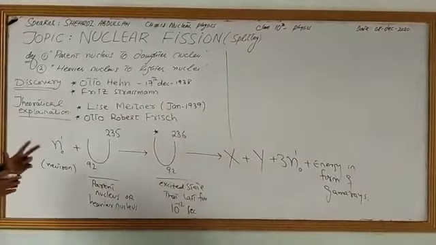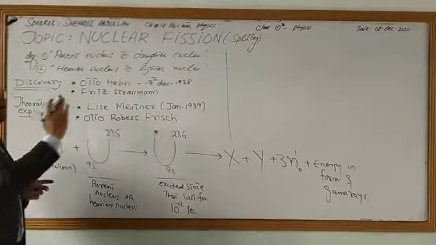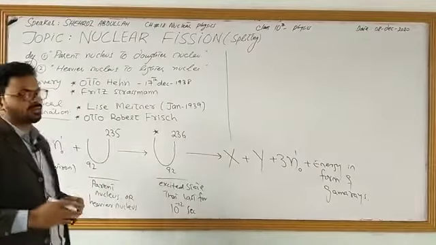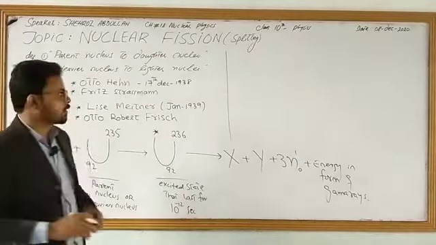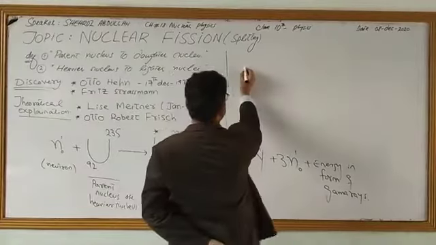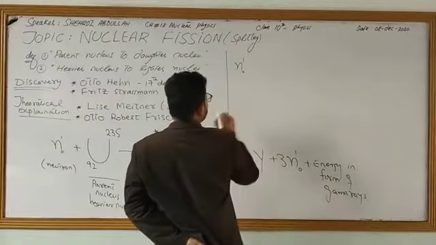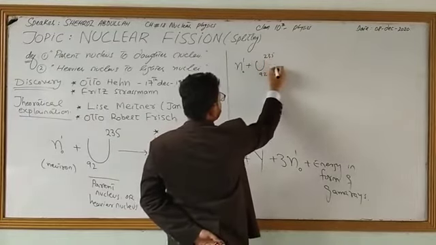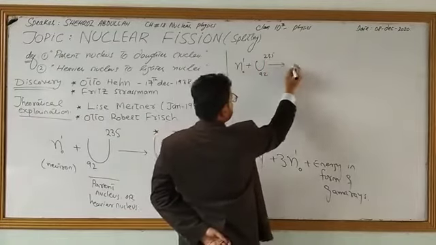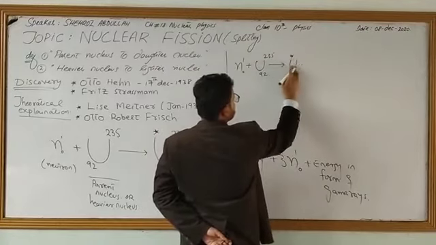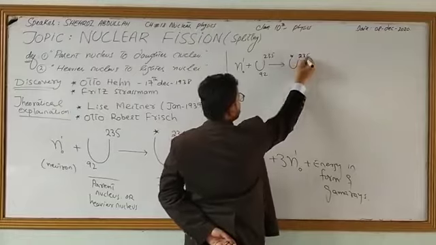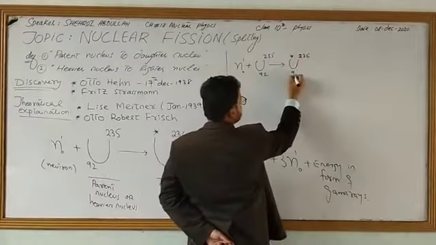Now look, we are going to show how this nuclear fission takes place and which lighter nuclei are formed. The same reaction I am going to write once again over here. Look, this is a slow moving neutron. It is bombarded on uranium-92 235. For the time being, it is very excited, and let me show that state by a star, and the mass number will turn to 236, 92.